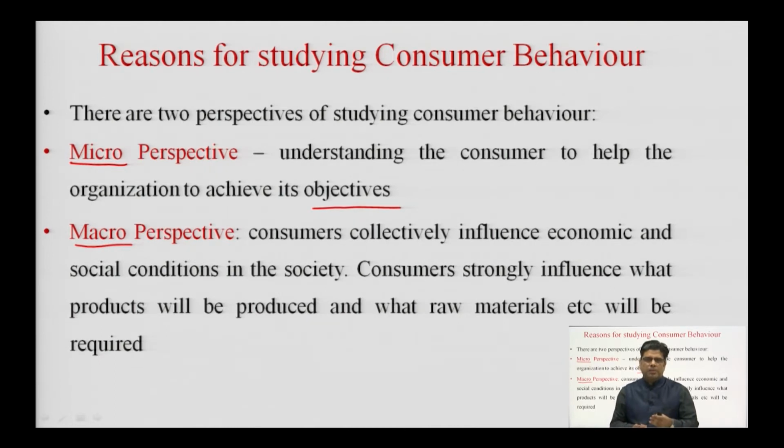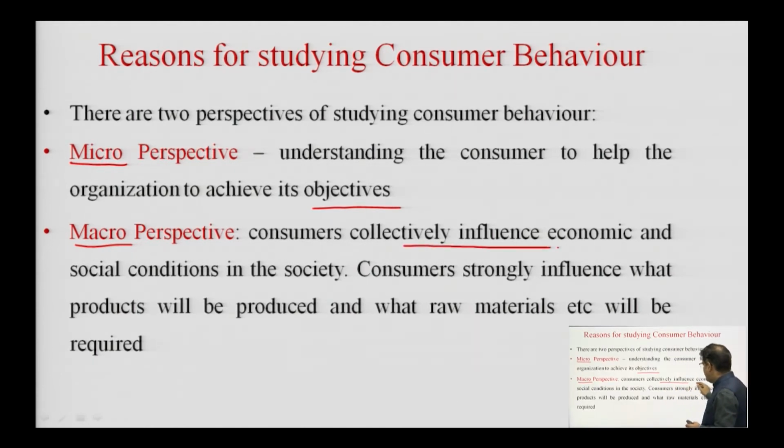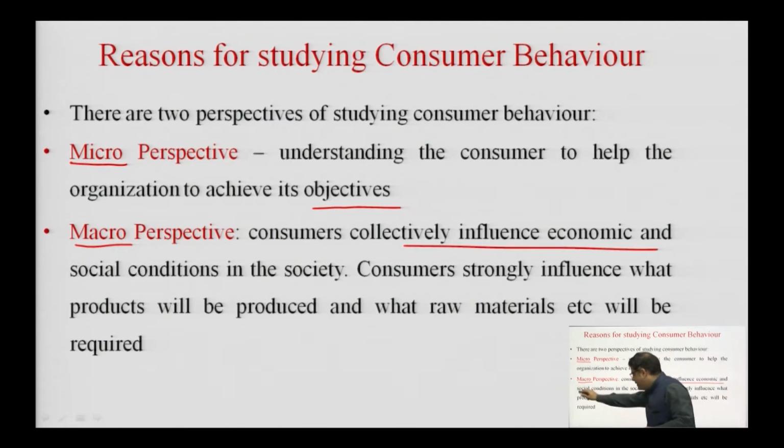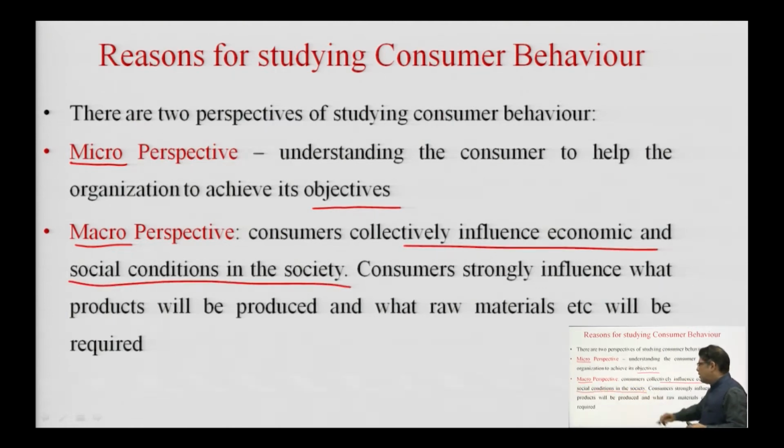There is another perspective of understanding consumer behavior, which is the higher or macro perspective, which says that consumers collectively influence economic and social conditions in the society. If we look at this line carefully, it says that the society is made of consumers. There are people who are consuming different types of products and services, and together these consumers make the society.